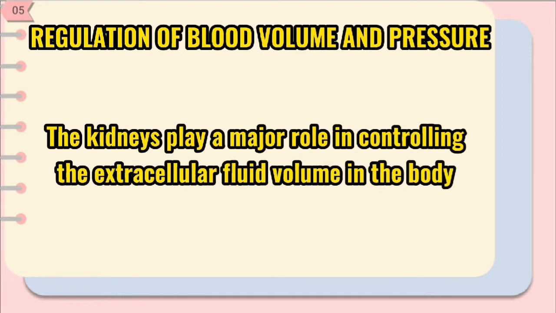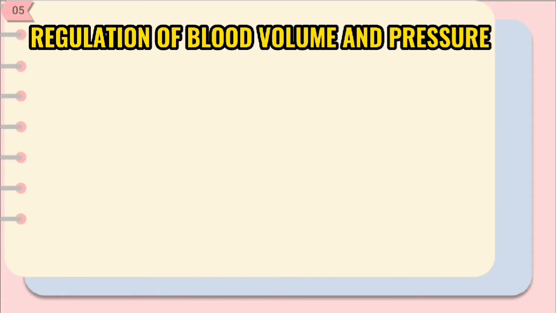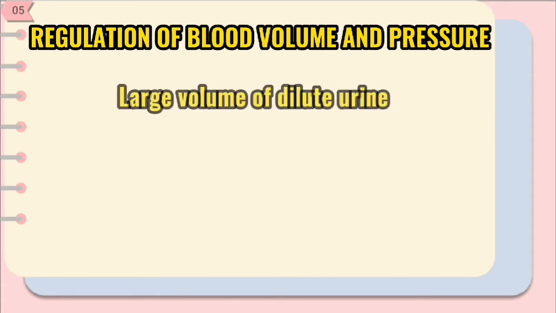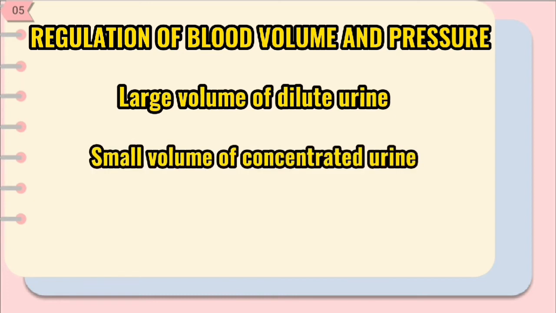Next is regulation of blood volume and pressure. The kidneys play a major role in controlling the extracellular fluid volume in the body. The kidneys can produce either a large volume of diluted urine or a small volume of concentrated urine, depending on the hydration level of the body. Through urine production, the kidneys regulate blood volume and blood pressure.